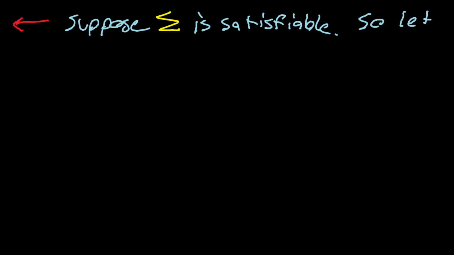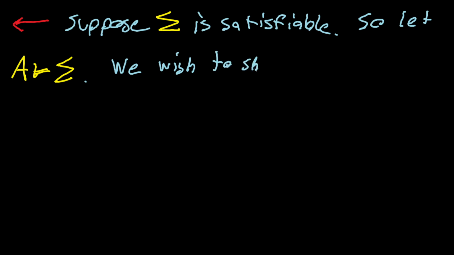So, of course, that means let A be a model of sigma. And what do we wish to show? Well, we wish to show, of course, that sigma is consistent, but we'll actually show something equivalent to consistency. We wish to show that sigma cannot deduce a contradiction.